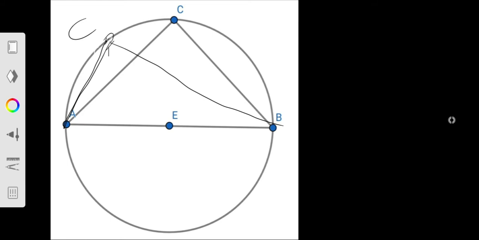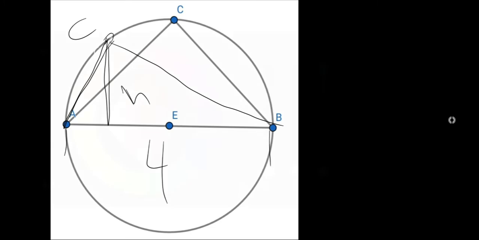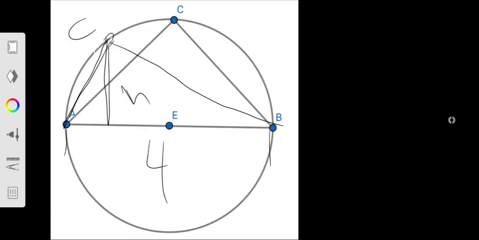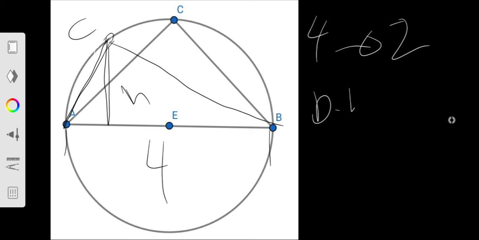Now notice the value of h is no longer the value of the radius. It's not 2 anymore. We will call it h. But the base, remember, is never changing. It is 4. And the cool thing he told us about this new triangle is that its area is half of the maximum area. What does this mean? Well, the maximum area is 4, so half of 4 is 2. So our new area of this triangle, which is b multiplied by h divided by 2, is equal to 2. But our b is equal to 4, right?